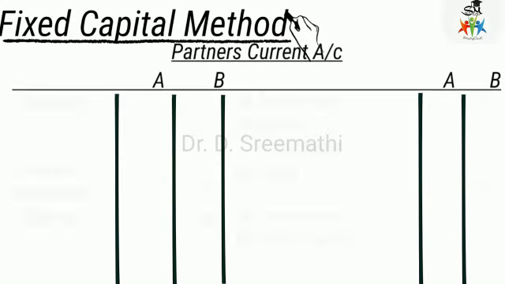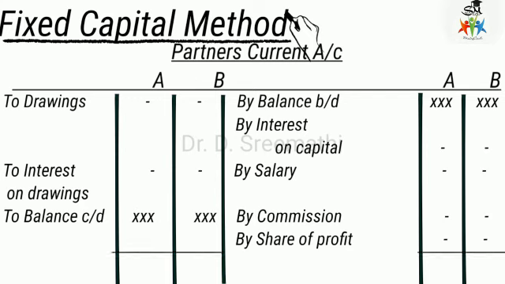Then the partner's current account we have to open separately. In the partner's current account, all other adjustments are done. The balance, if anything is there, should be here. Then interest on capital, commission, and share of profit are credited here. On the debit side, drawings and then interest on drawings should be there. Then the balance, if any, should be carried forward. So other adjustments are done separately in the partner's current account, so that it will not affect the partner's capital account, and it remains the same as the original value.